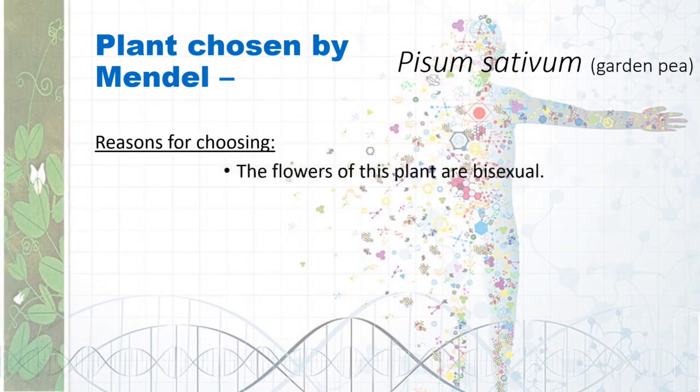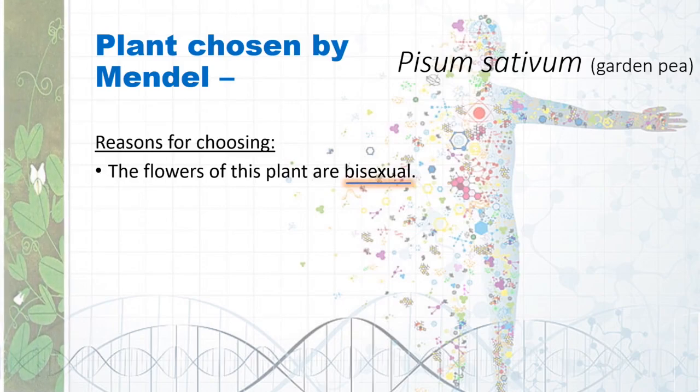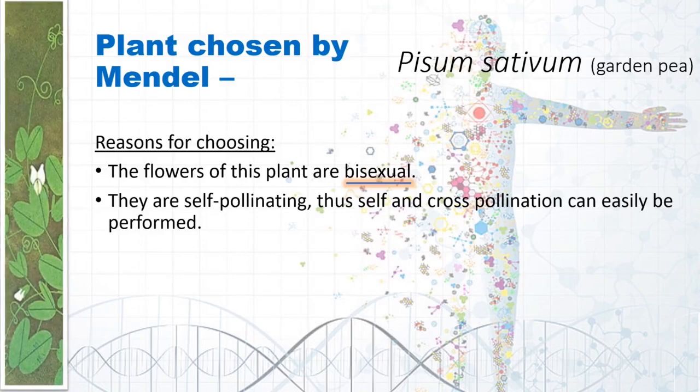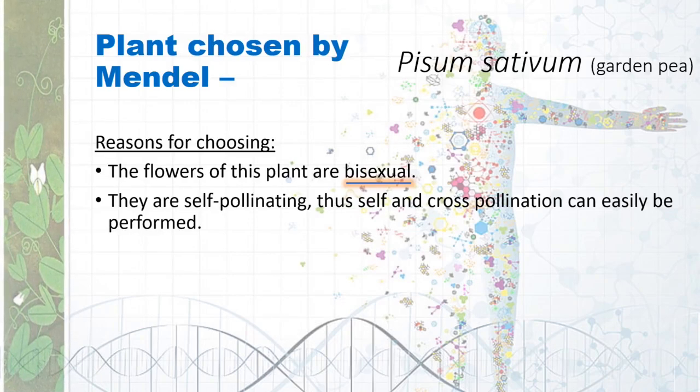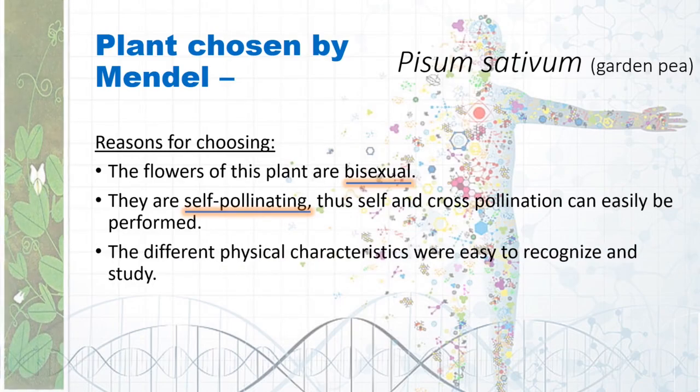The reasons for choosing garden pea are: the flowers of this plant are bisexual, that is, they have both the male and female parts on a single flower. They are self-pollinating, thus self and cross-pollination can be easily performed.